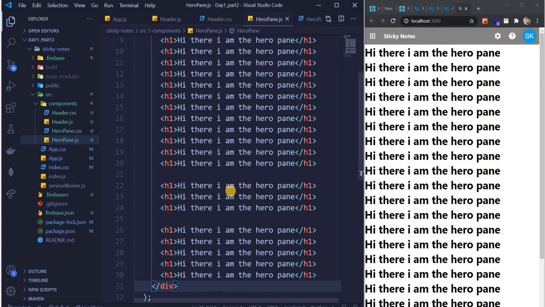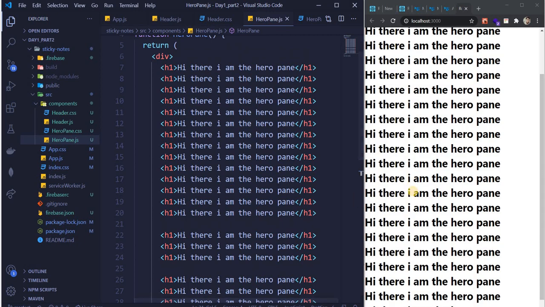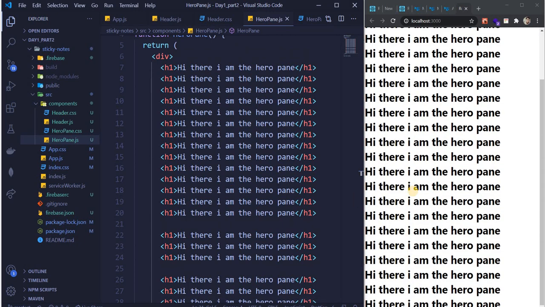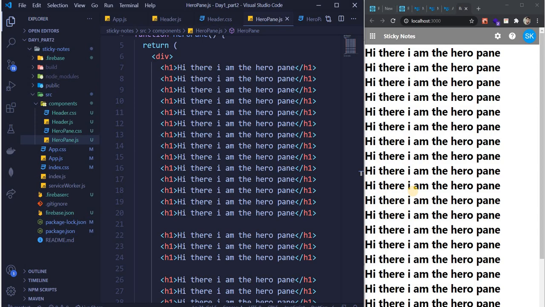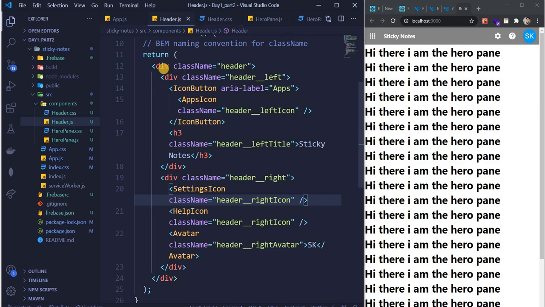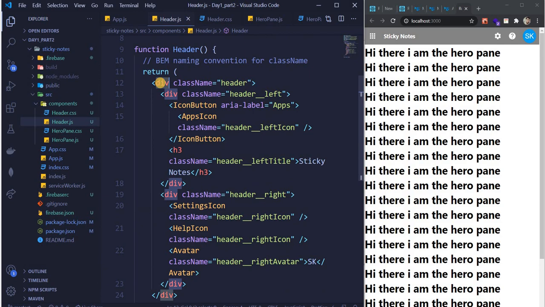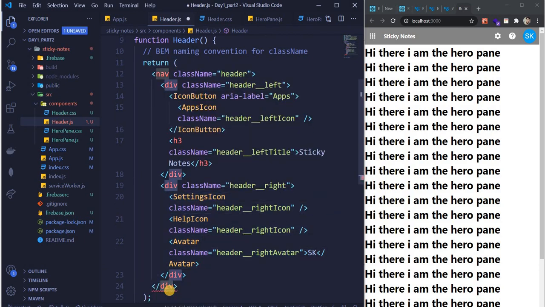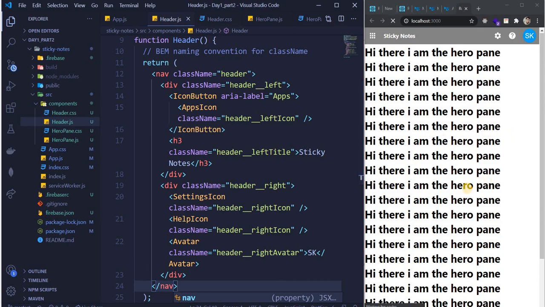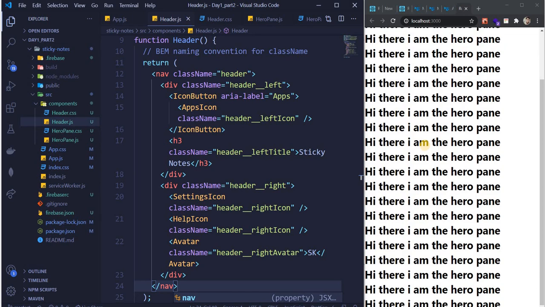Okay, so this is just for explanation purpose that my top nav bar is not sticking on the top. So for that, let's just do this. Over here we provided this in a div, so let's just change this to nav, because this is a navigation bar. If we save it, nothing is gonna change because we didn't style anything.